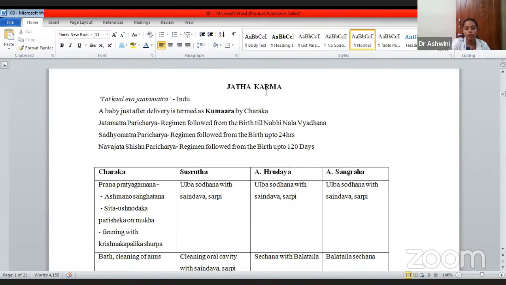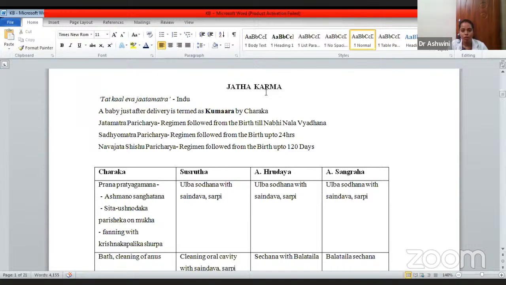Now coming to Jata Karma. This is the most important part of Kaumarabhritya. Tatkala evam Jata Matram. So Jata Karma means at the time of birth, whatever karmas are done are called Jata Karma. This is being quoted by the Hindu. So who is the Hindu? Hindu is a commentator of Ashtanga Sangraha.